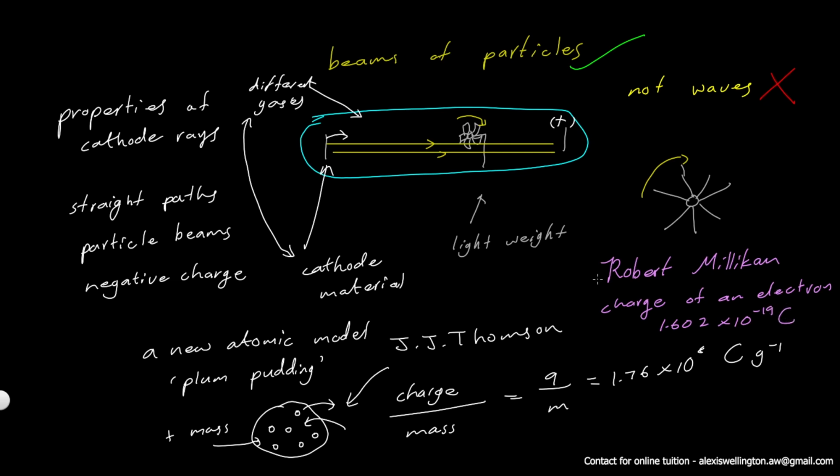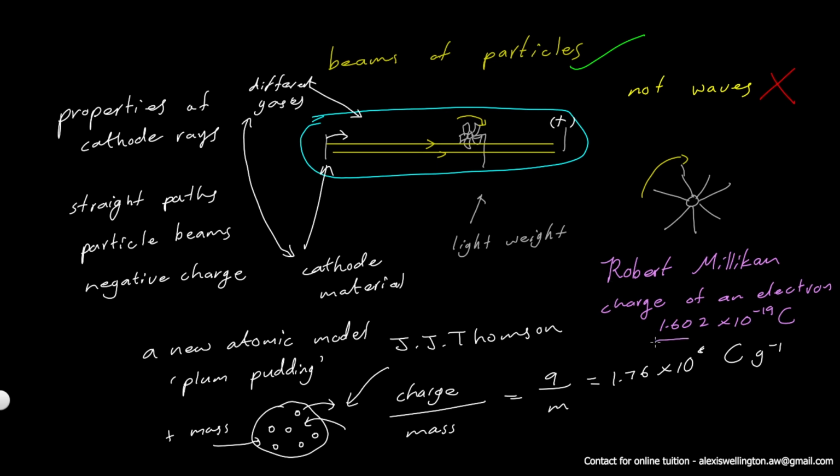He did a famous experiment known as the oil drop experiment. Using that experiment, he found the charge of an electron to be 1.602 into 10 to the negative 19 coulombs.